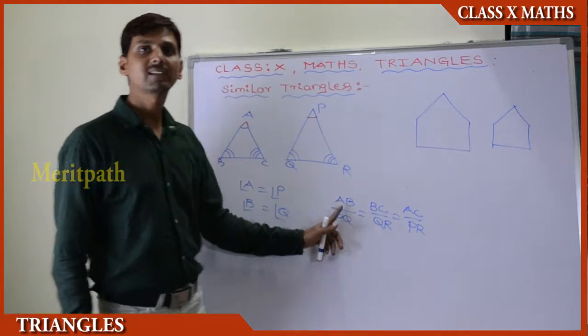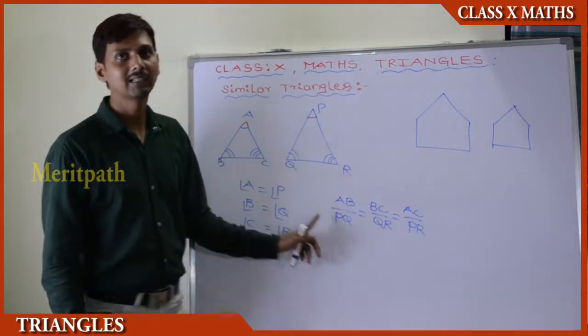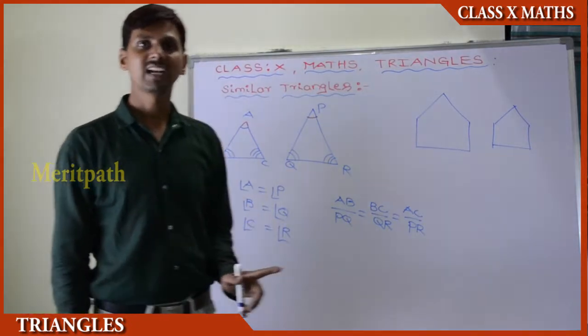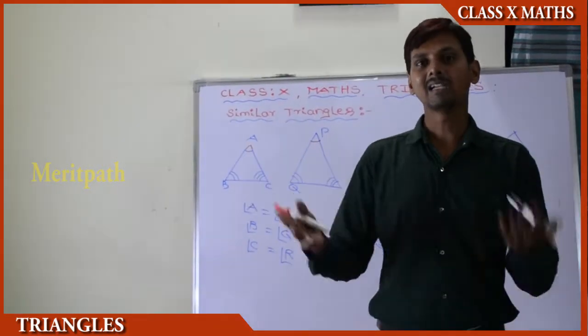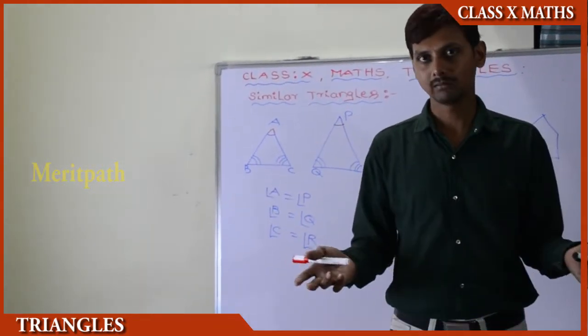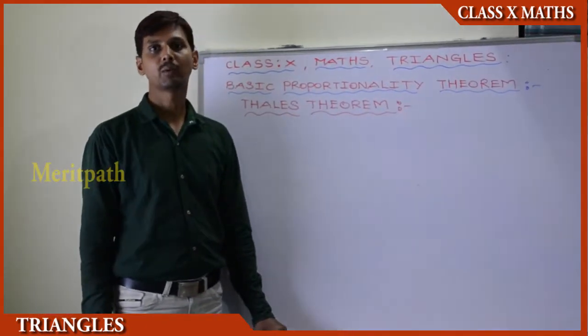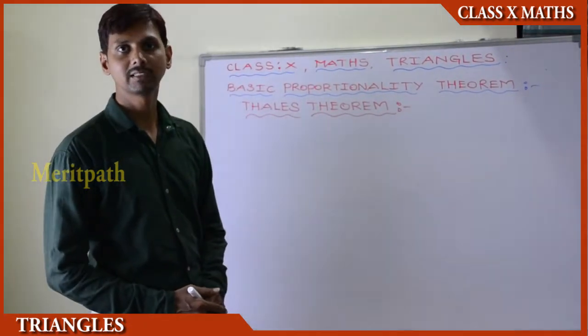If the corresponding sides of triangles are in the same proportion, automatically the corresponding angles are equal. If any one of the statements is satisfied in these triangles, the second condition is satisfied automatically. Similar triangles. Thales theorem or basic proportionality theorem.